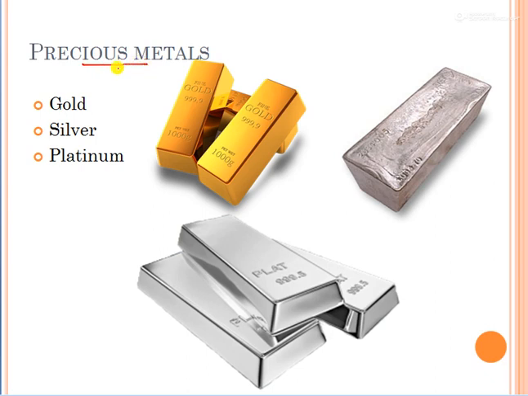Now some precious metals. Let us see some precious metals. What are the precious metals? Here are some metals which are very costly, and any simple or middle class human being cannot purchase them, and they are not used commonly. So first is gold. This is a picture of gold. Second is silver. This is a picture of silver. And third one is platinum. They are very costly.